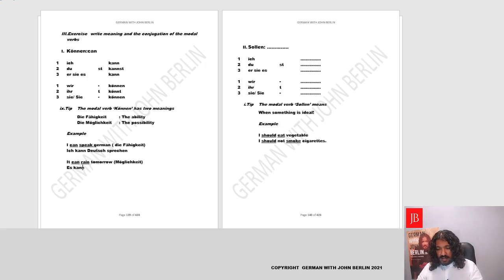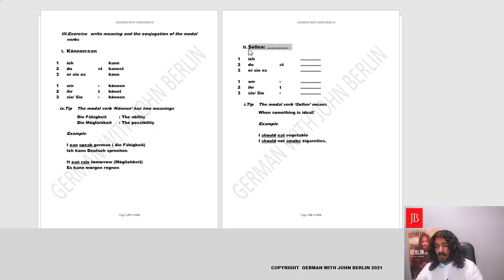Es kann. And tomorrow is morgen, regnen. Fantastic. Es kann morgen regnen. It can rain tomorrow. You will never say es kann regnen morgen. That's total falsch. The main verb, that's regnen, to rain, will always come in the end in infinitive.